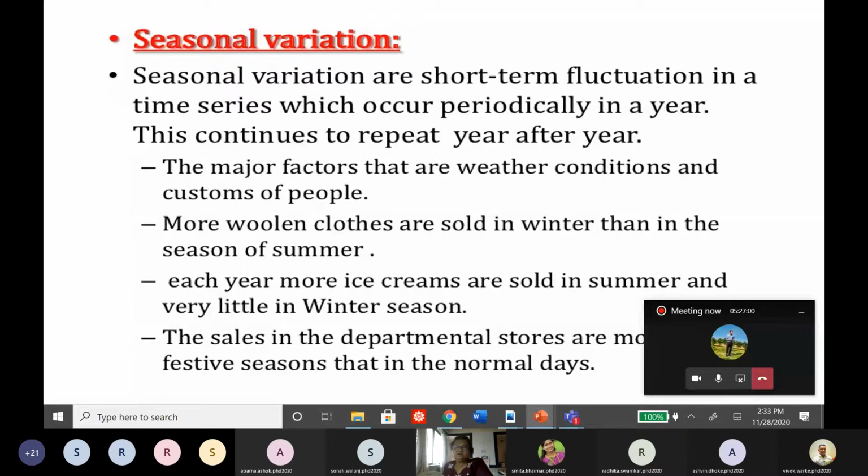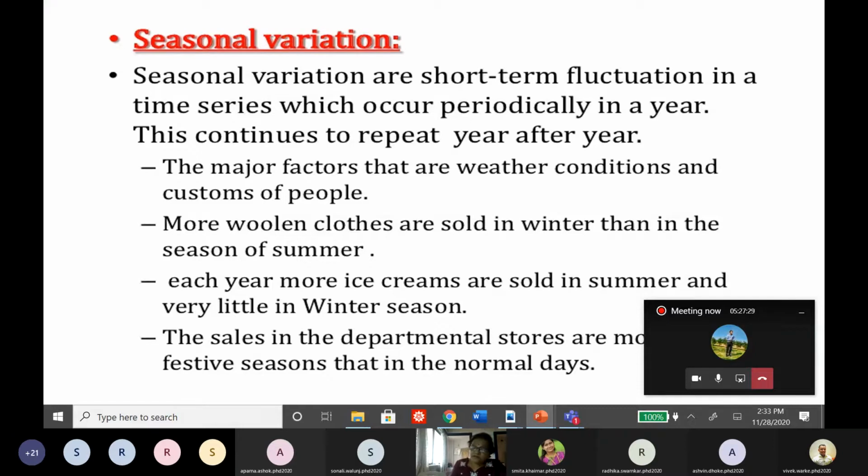So there is a seasonal variation in the demand of air conditioners, or maybe in the demand of heaters, or maybe in the demand of, say, ice cream, or winter care lotions, or several other things which are related to the season. Say the demand of umbrellas or raincoats, or all the other things that are required in a particular season: rainy, winter and summer. So these are the seasonal changes.